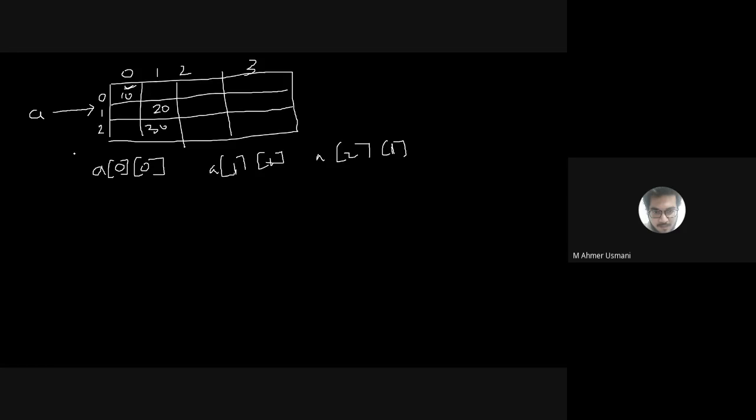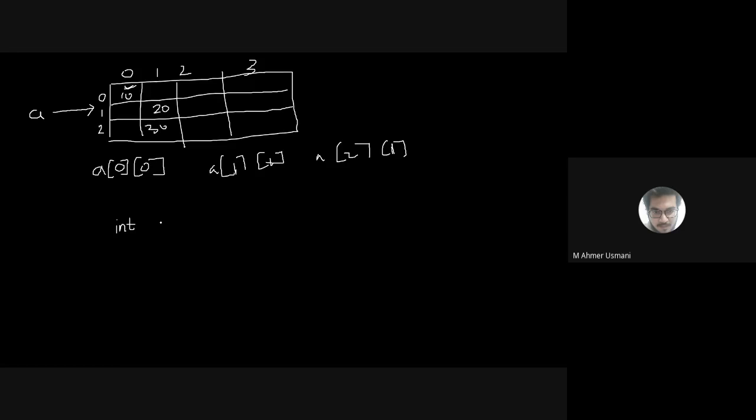Okay. So first of all, we have to create an array which can store 2-dimensional data. So how to create it? How to initialize it? What is the way of creating an array? First we write the data type. So what is the data type that we are using? What data are we storing? Is it integer, all integer? So what will the data type be? Integer. The data type would be int.